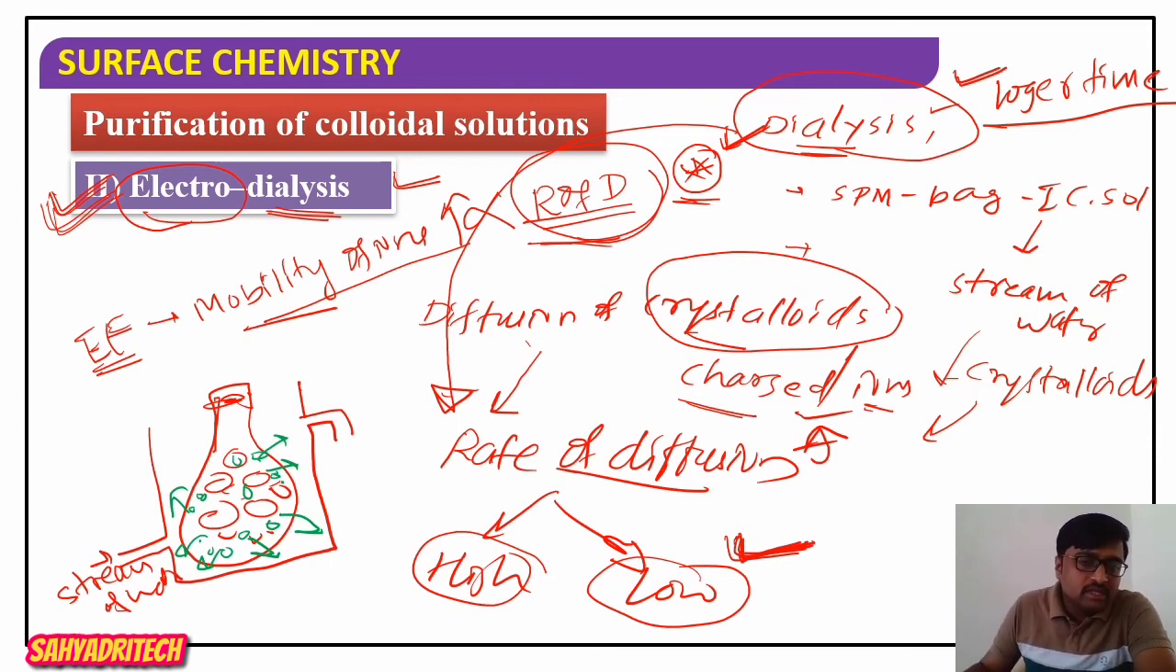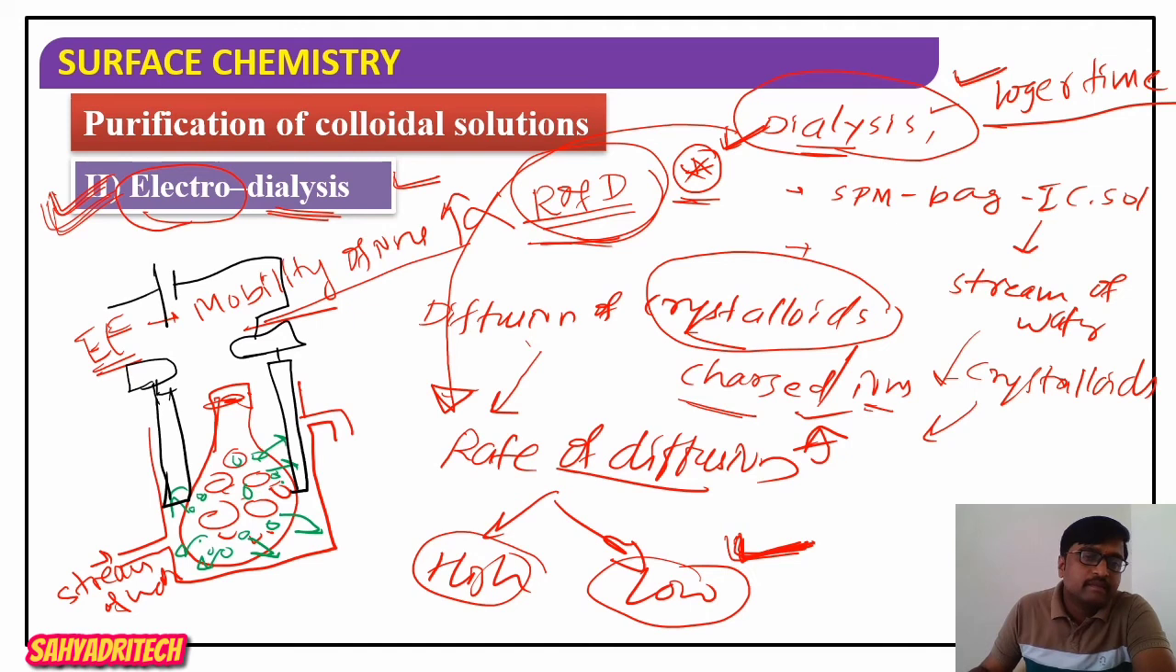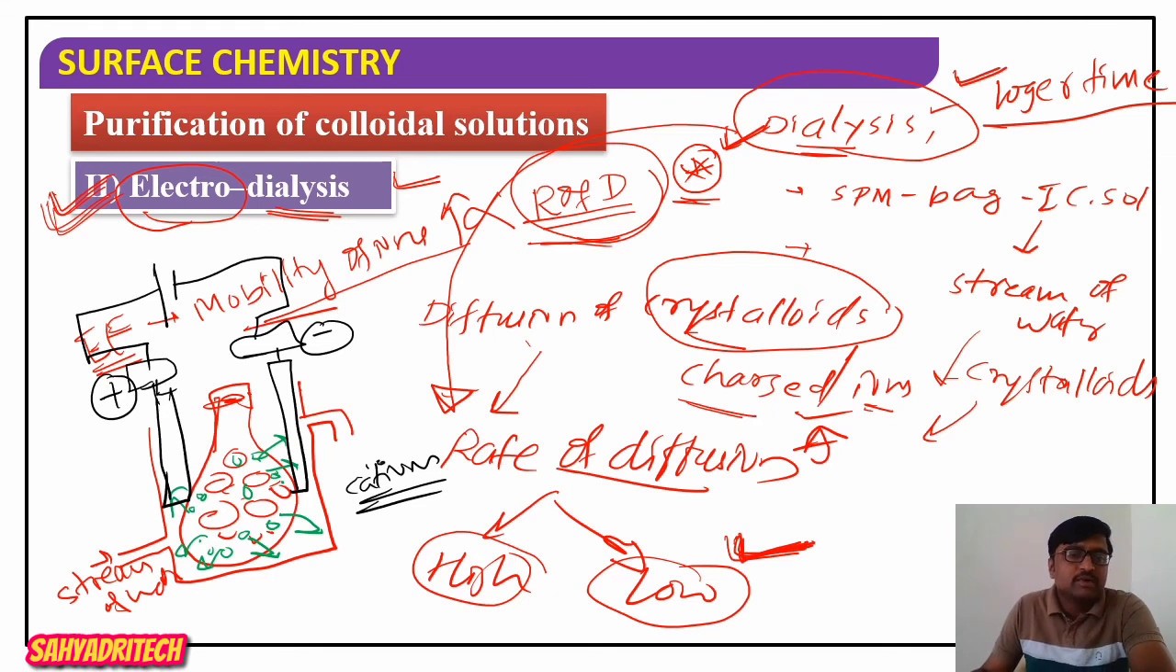Now, during this, we apply an electric field by use of electrodes. If you apply the electric field across, or on the sides of, this bag, what happens? We know the movement of particles. If the colloidal sol contains cations, say for example an excess of cations, that is crystalloids, positively charged particles.